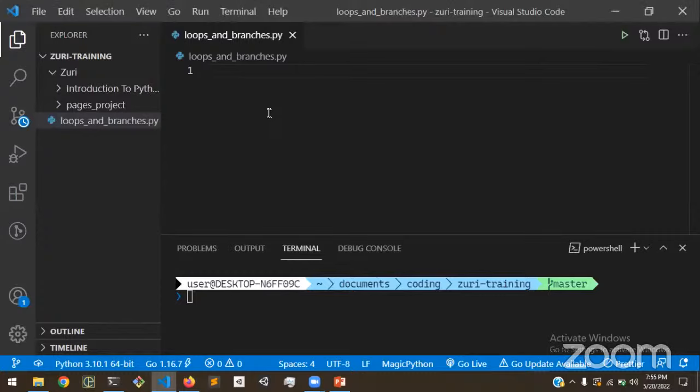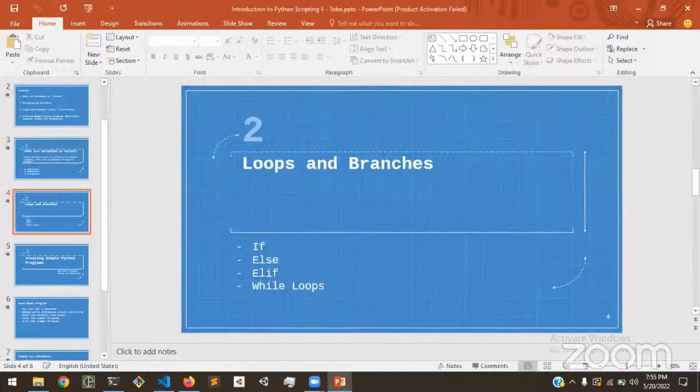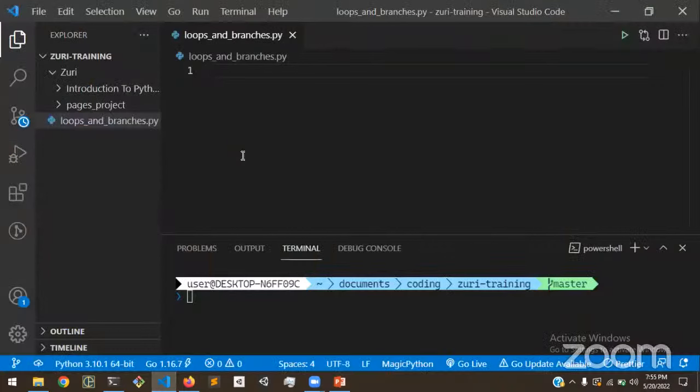Okay, so what are loops and what are branches? Let's start from that. Loops are basically continuations. They are continuous bodies of logic that repeat until we tell them to stop repeating, basically.